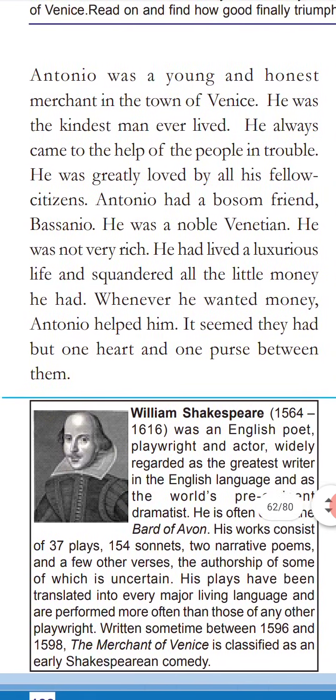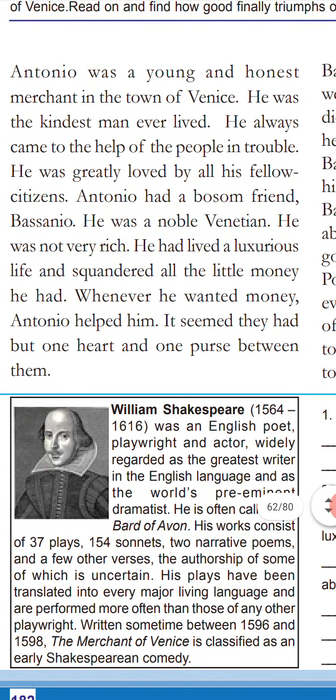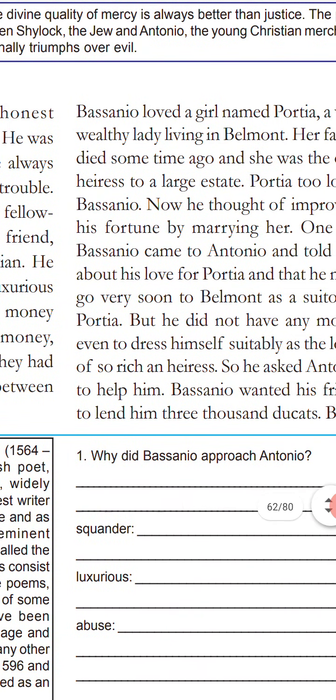And Bassanio is the second character, a close friend of Antonio, but he is not a perfect person. He always spends more money, and afterwards he seeks the help of Antonio. And the third character is a girl named Portia, a lover of Bassanio. She is very rich.